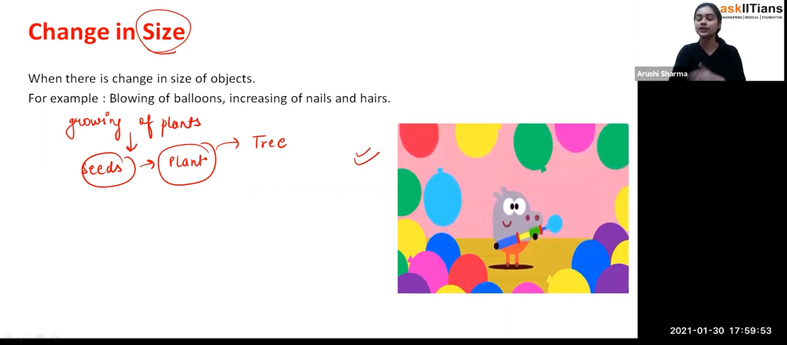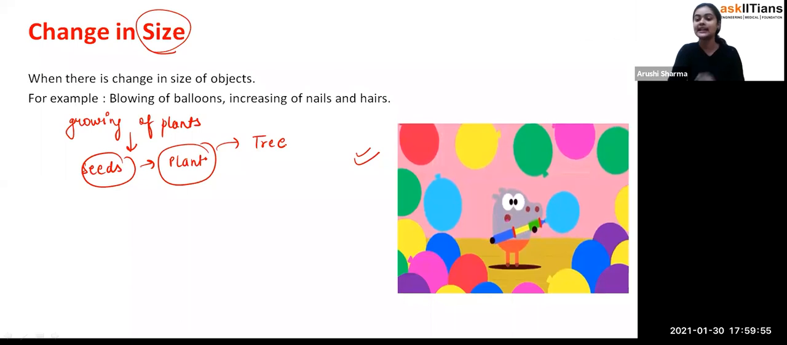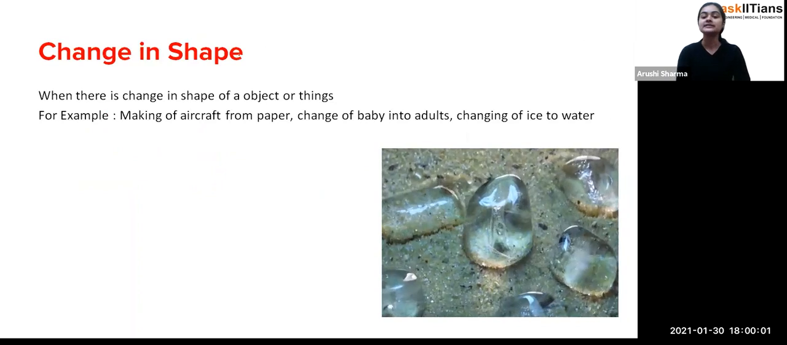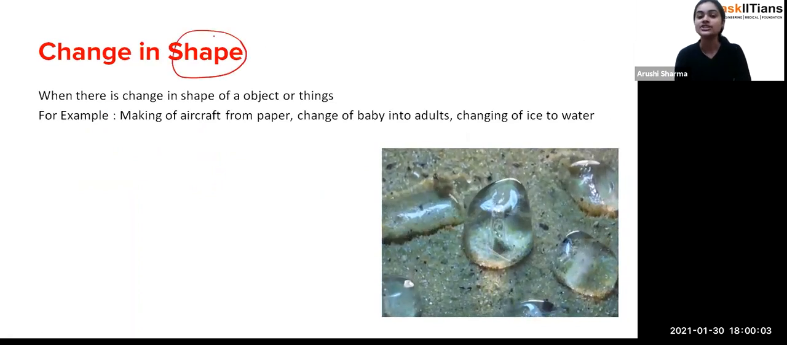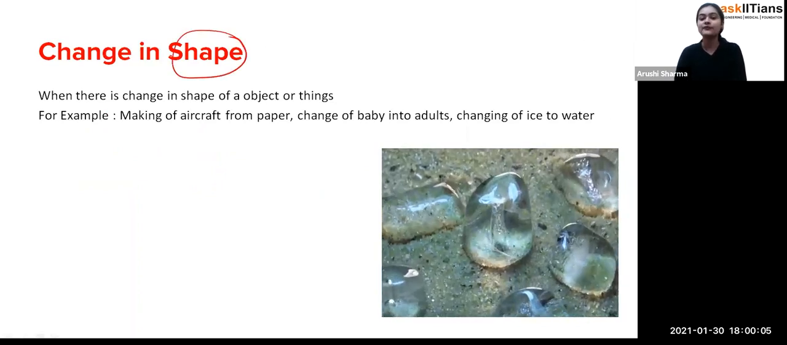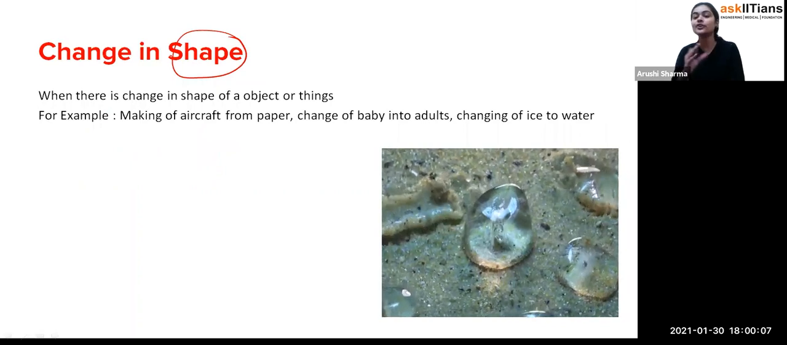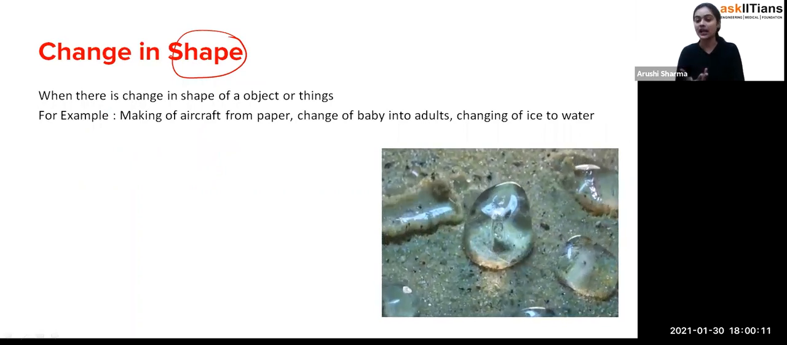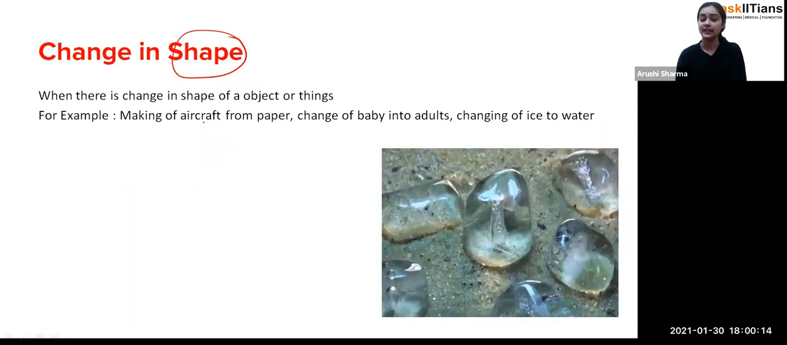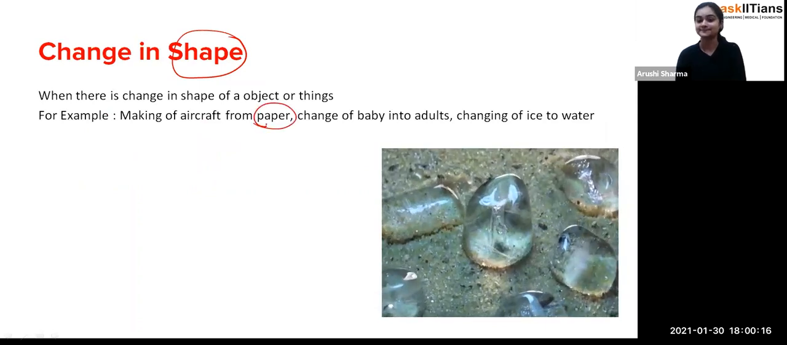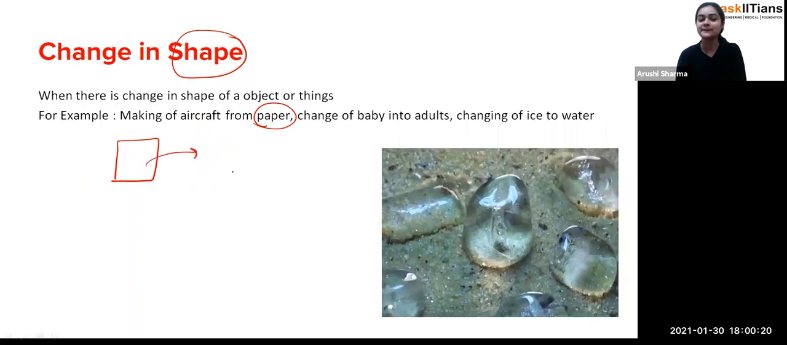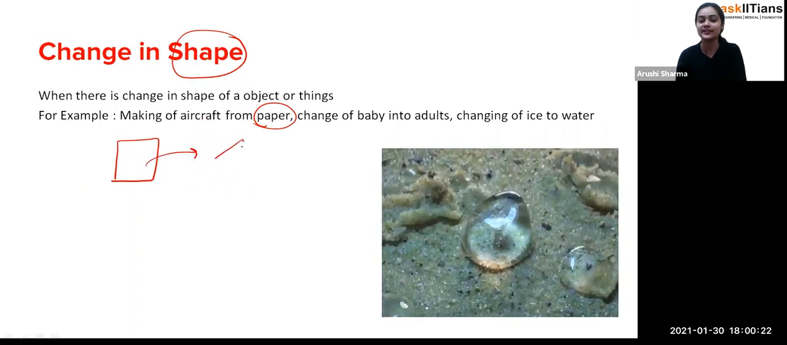So I hope you got the point about the change in size, that this is also a kind of change which we observe in our surroundings. Fine. Now it is about change in shape, how the shape is going to be changed. When any object or thing changes its shape, it is also a kind of change. For example, making of an aircraft from paper. Exactly. First of all, we have a paper, and from that paper, oh my god, how should I draw the aircraft?